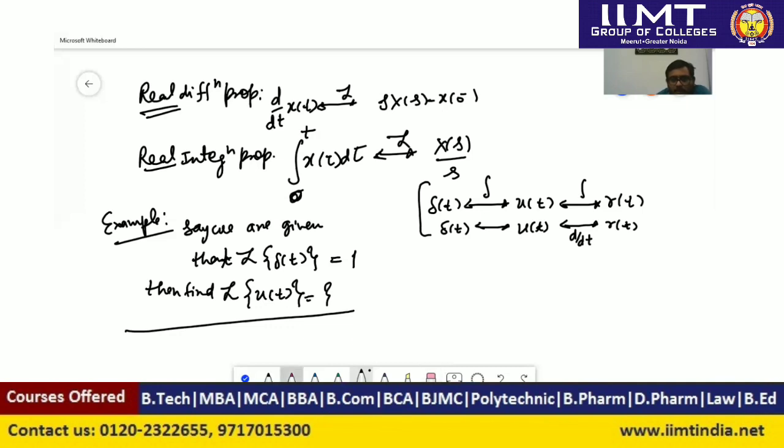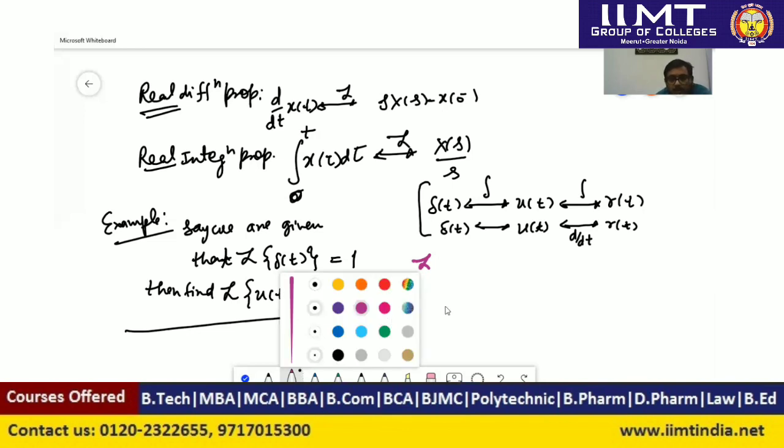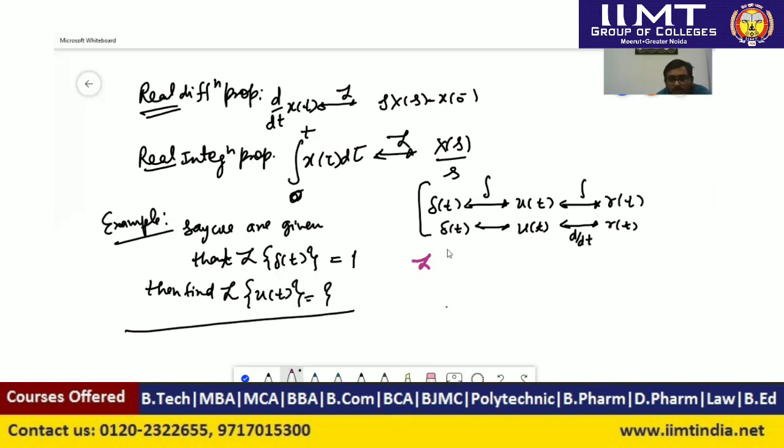Here we know this property, that the Laplace transform of the integration of x(tau) d tau from 0 to t is equal to X(s) upon s. It is known to us.